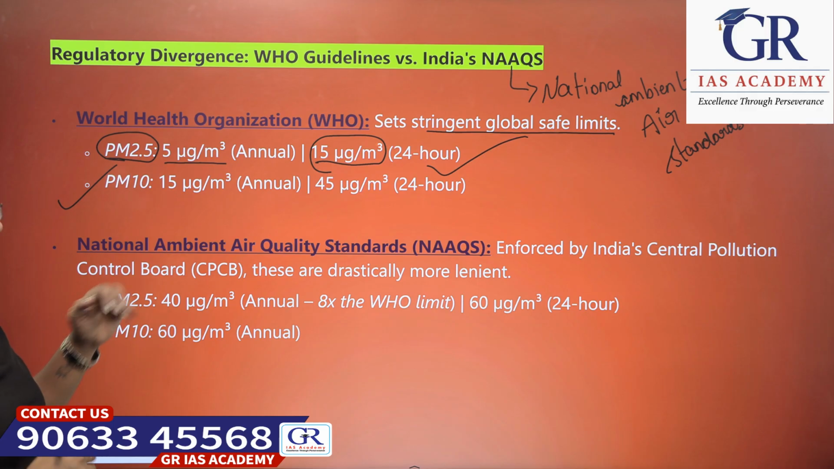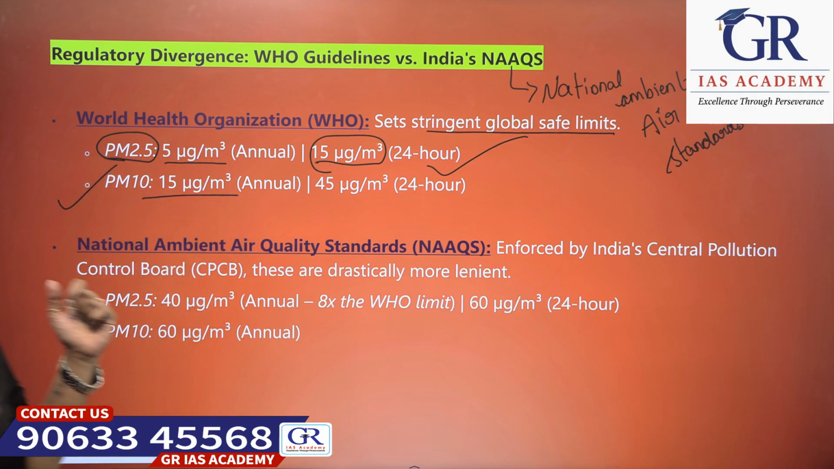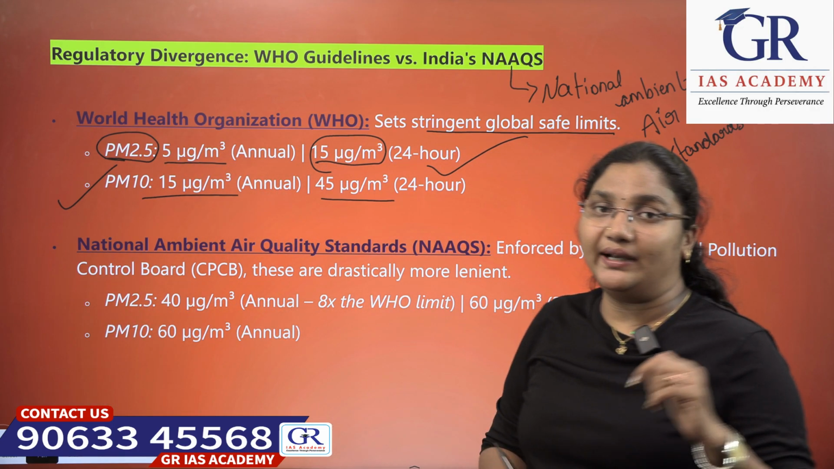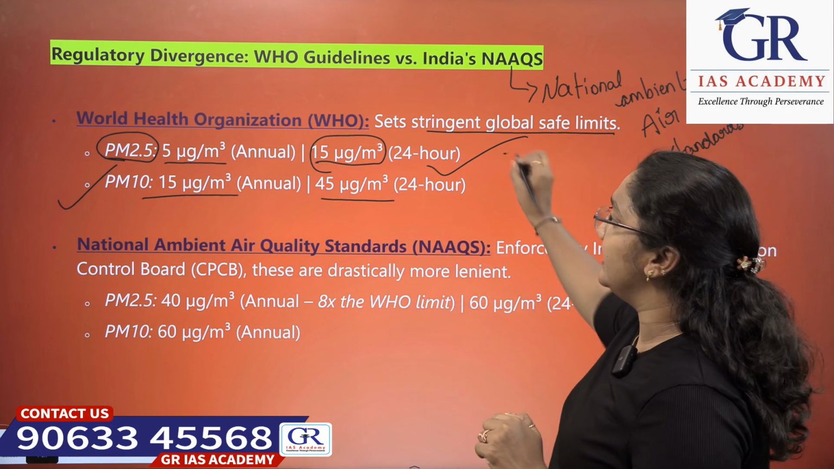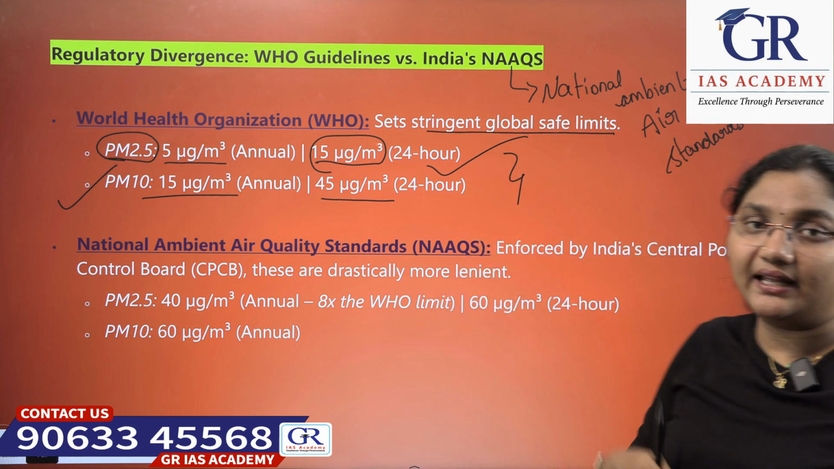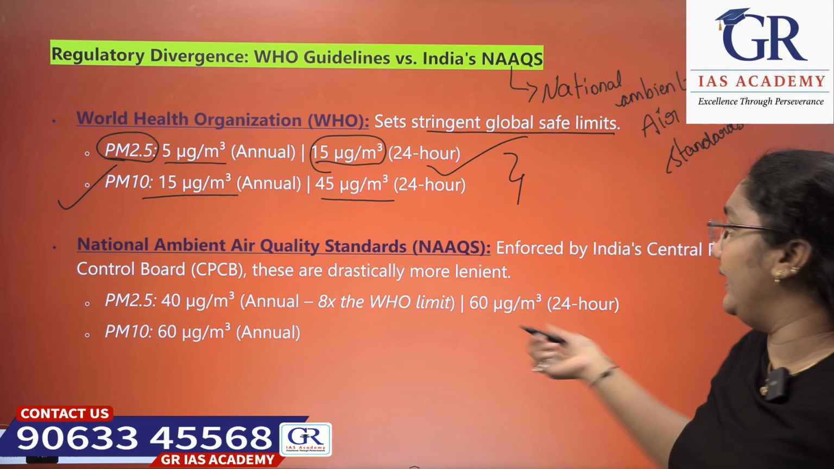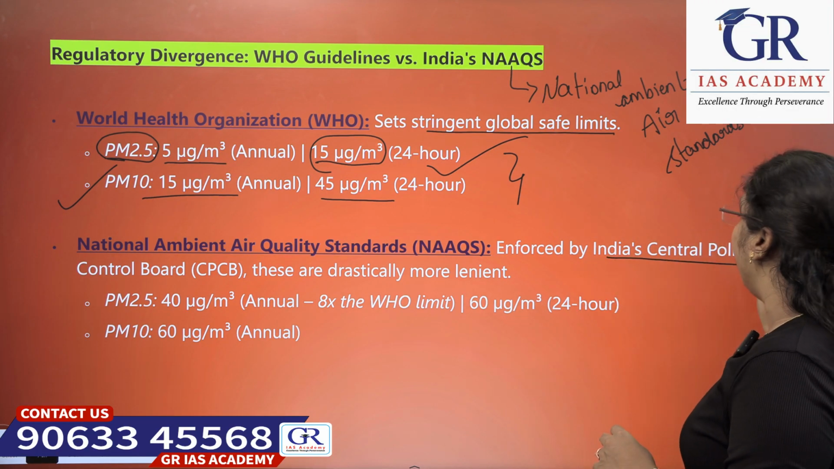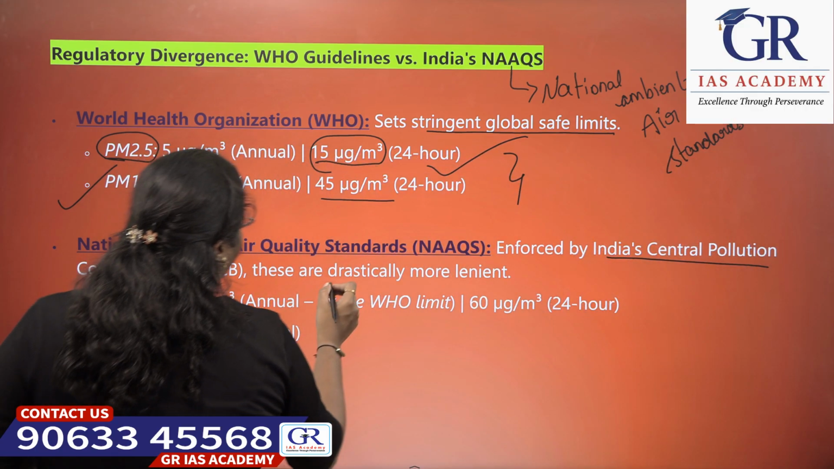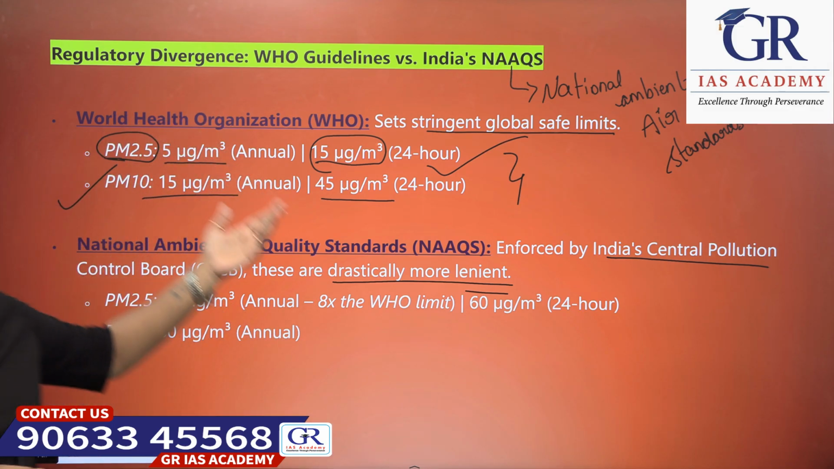And coming to PM10, it gives the standard of 15 micrograms per cubic meter annually and 45 micrograms per cubic meter for 24 hours. These are the standards set by the WHO. Coming to the National Ambient Air Quality Standards, what is the standard set by NAAQS? It is enforced by India's Central Pollution Control Board, and these are drastically more lenient than the WHO standard.